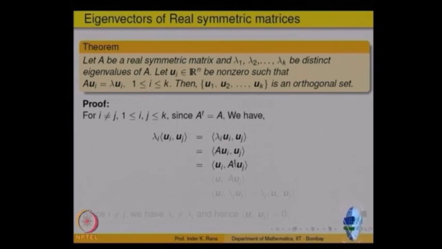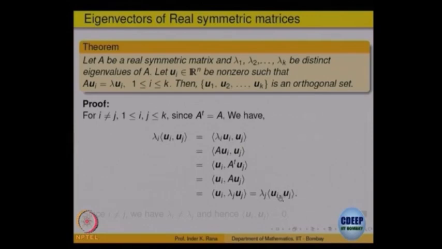So what is this A transpose? That is A itself. Again the same idea is used, so A uj, but what is A uj? That is lambda j uj, because it is an eigenvector again. So it is lambda j, and this lambda j comes out. Why lambda j, not lambda j bar? Because for a real symmetric matrix, the eigenvalues are real, we already proved that.